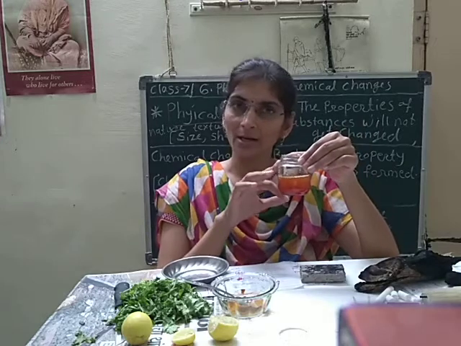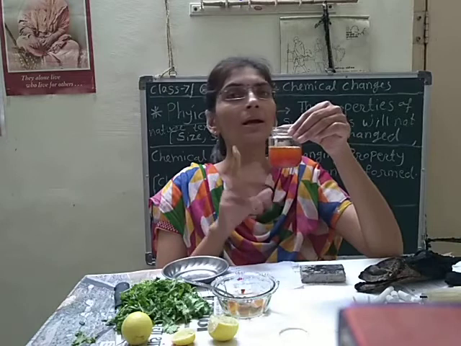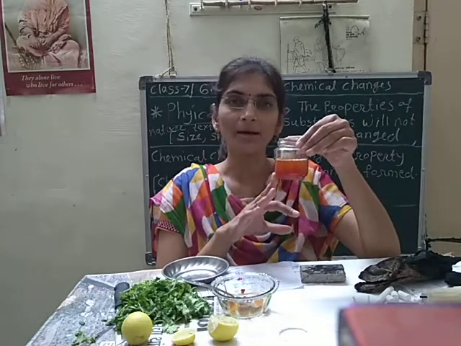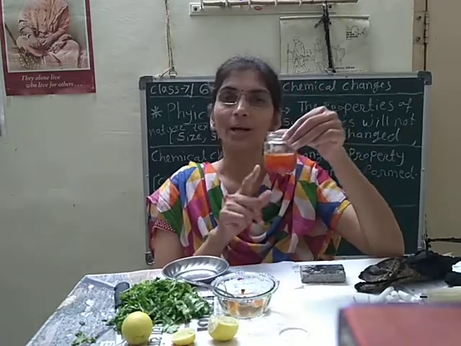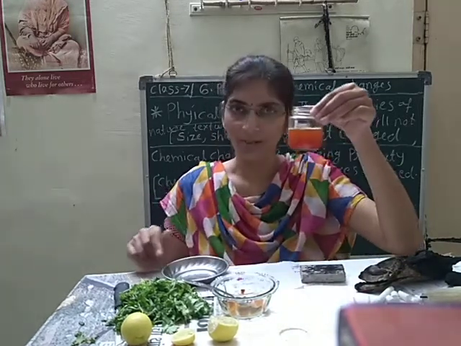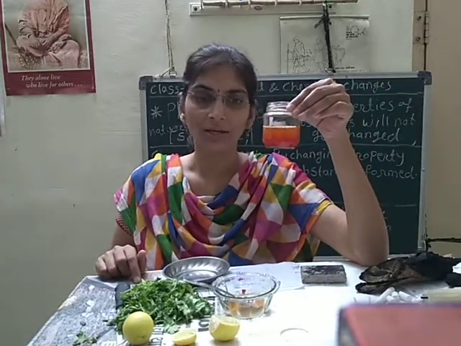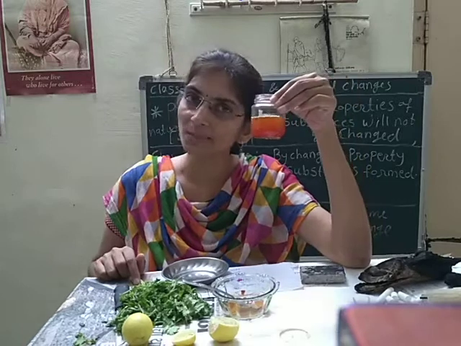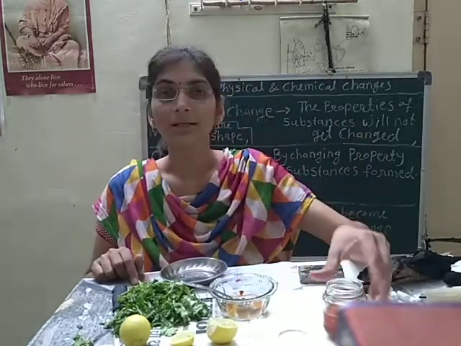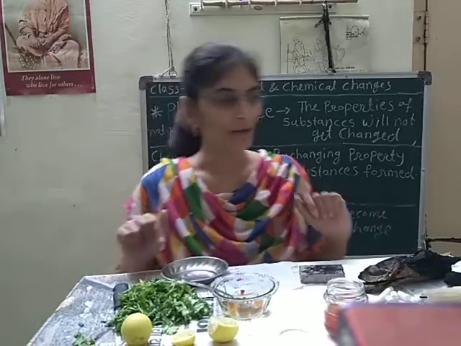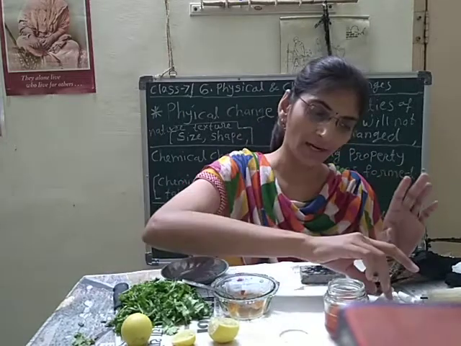Due to adding a detergent, a basic substance, into the turmeric indicator, a chemical reaction happened here, and the color of the turmeric indicator is changed into reddish brown. So it is a very good example, and it is a totally irreversible reaction. Yes, here we got a new substance, so it is called a chemical change. So here we have seen many examples of physical and chemical change.